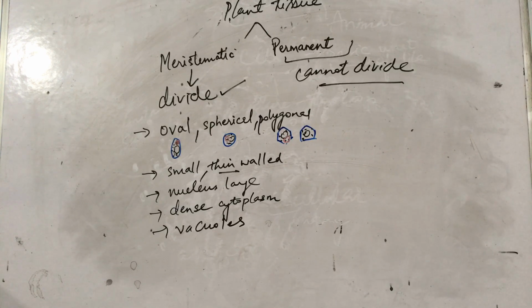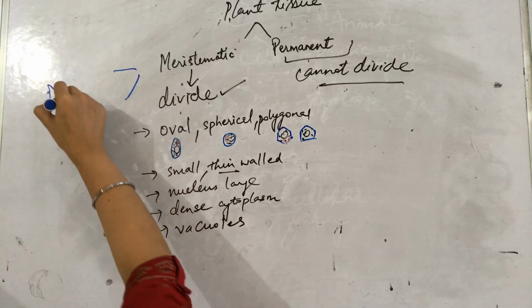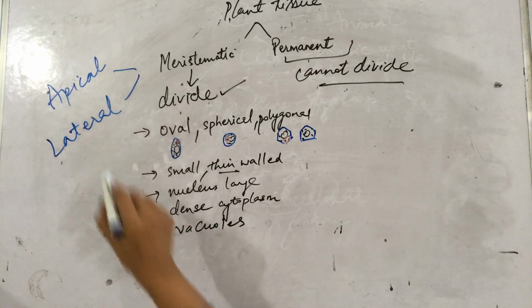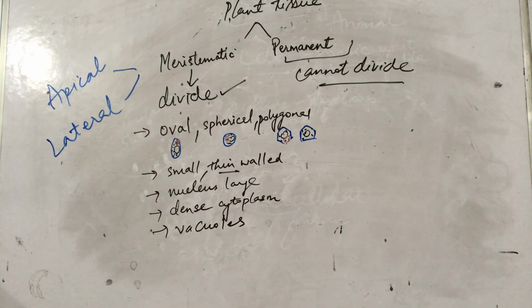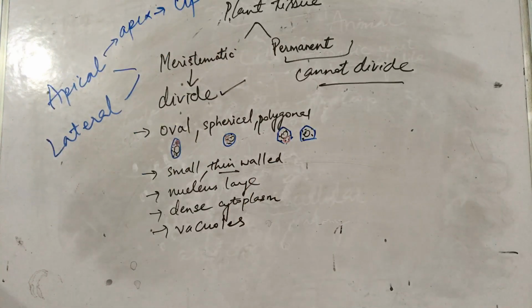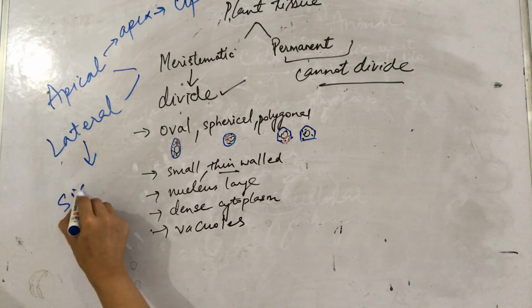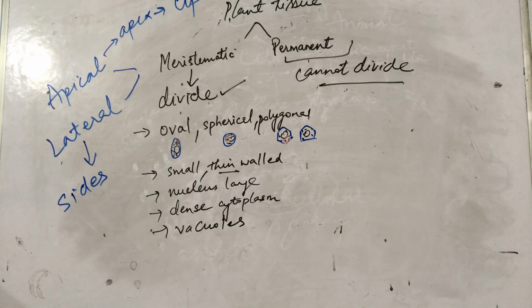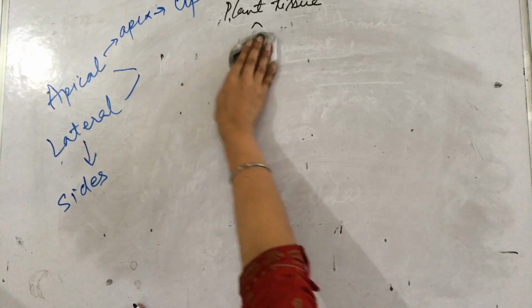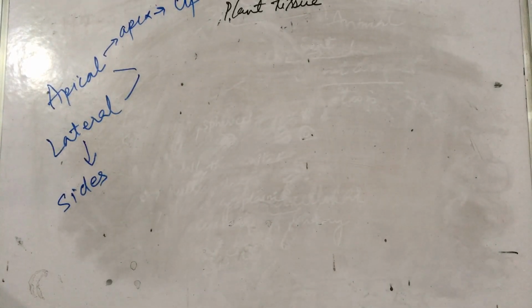Right? Now, types of meristematic tissue. Meristematic tissue is of two types: apical meristem and lateral meristem. Apical meristem is that which is present on the apex, and the word apex means tip. And the lateral meristem is one which is present on the sides. Okay, let us discuss them in detail. We said that meristematic tissue is of two types. One is apical, another one is lateral.